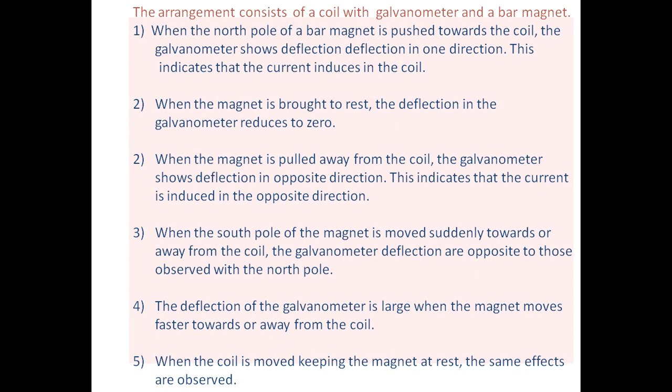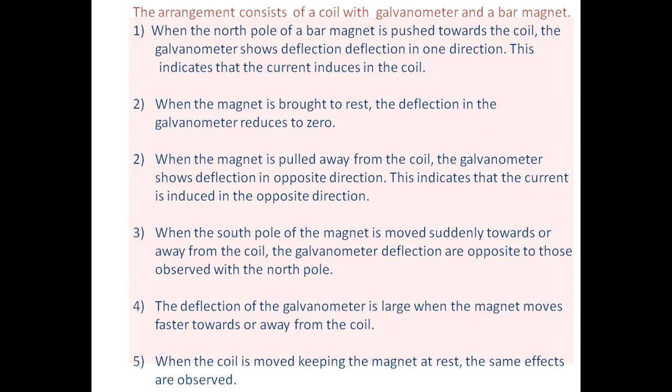Whenever the bar magnet is at rest, the deflection in the galvanometer is zero, meaning the coil has no current.